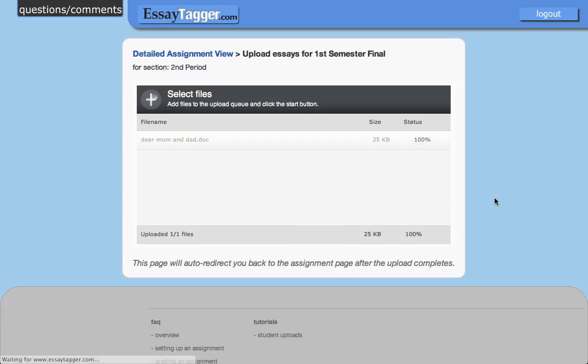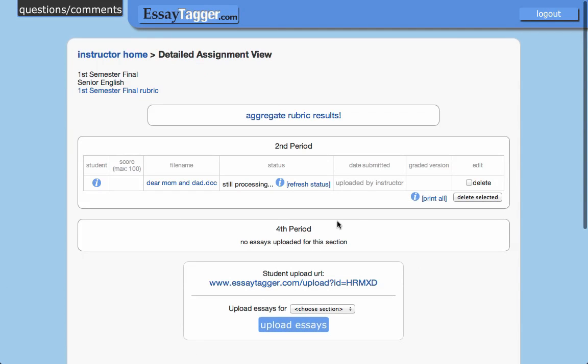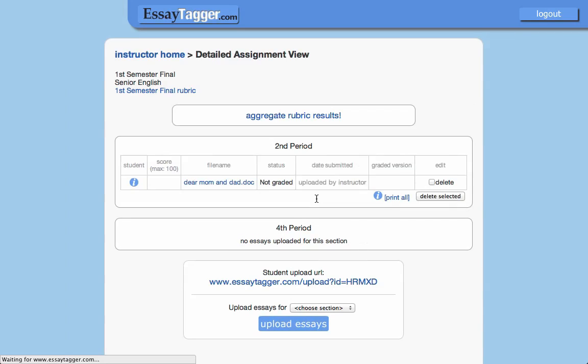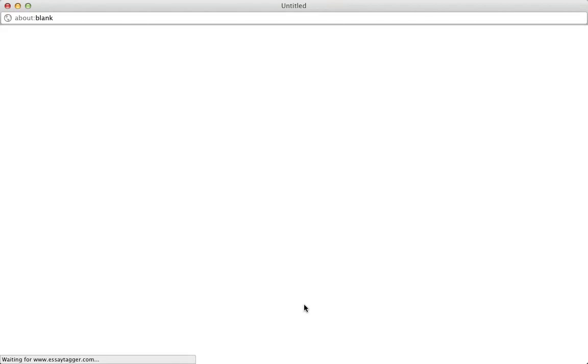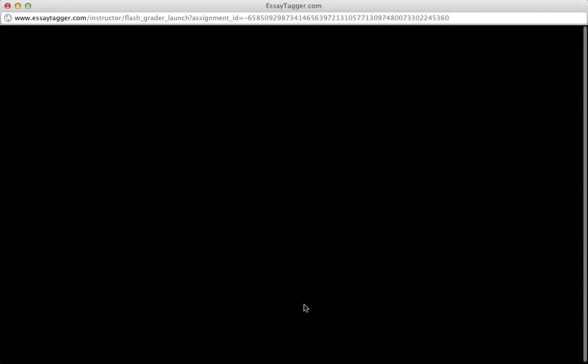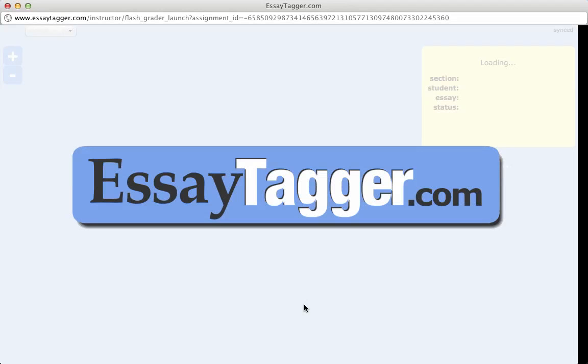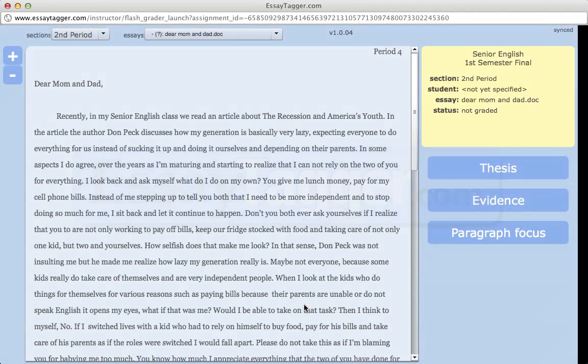And once you upload a file, it has to do some back-end processing, so it'll take a couple seconds to process the document. You can click this refresh status link to see if it's done. So I'm going to click that, and we're ready to go. And I'm going to launch the grading app. And we'll see how those core elements and the scope settings all come into play in the grading app.